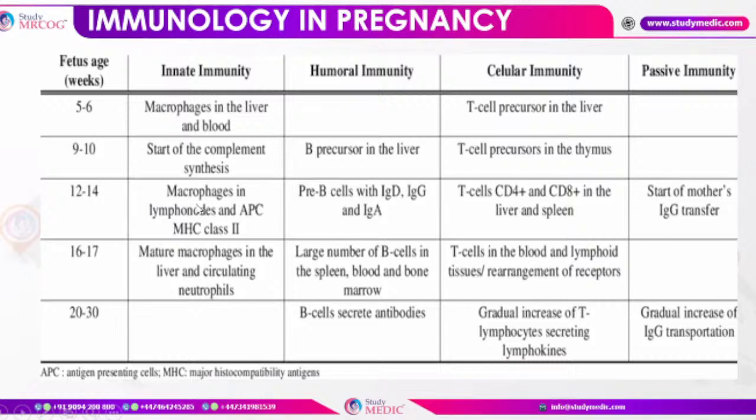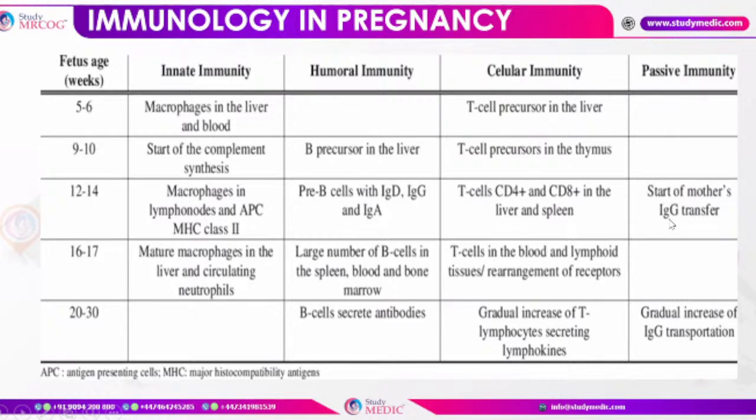Then at 12 to 14 weeks, macrophages in the lymph nodes and antigen presenting cells are circulating, B cells start secreting the antibodies, and there is a gradual increase in the T cells, and also in the IgG transportation. So 12 to 14 weeks is the start of mother's IgG transfer.